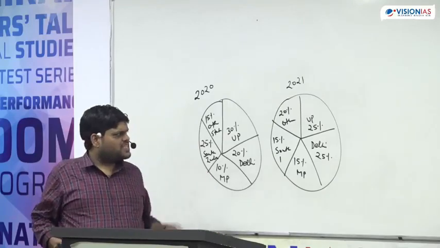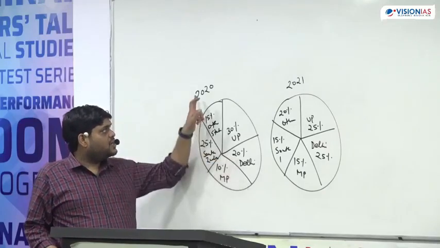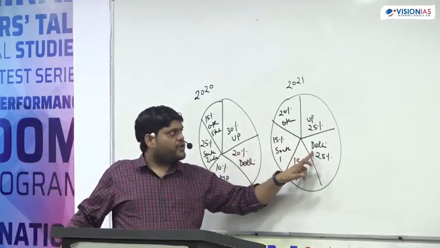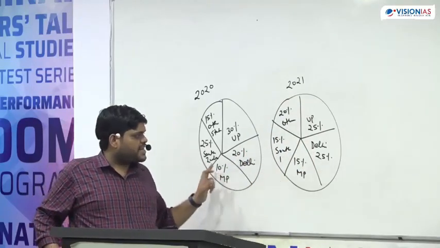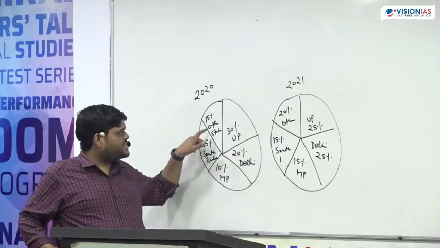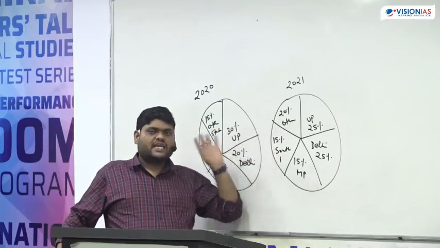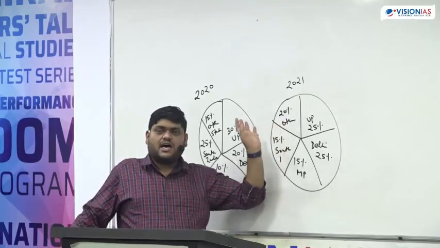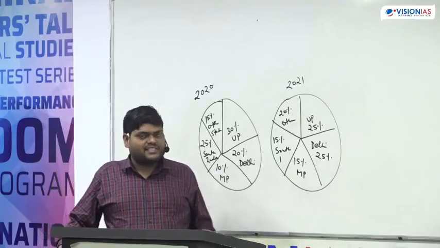Okay, so generally what the students look at, they will see, okay, from Delhi 2020 it was 20%, in 2021 it became 25%. In MP it was 10%, now this became 15%, so there are two states. And then other states, here it was 15, it was 20, so they will say there are three states, one is Delhi, MP and other states, so from these three the total number of students increases.